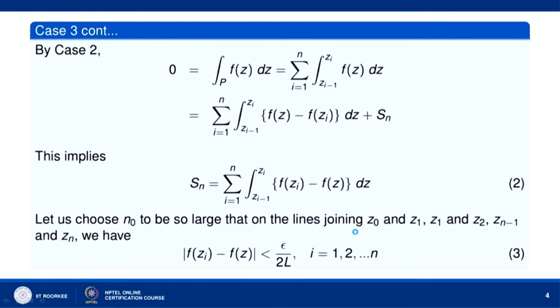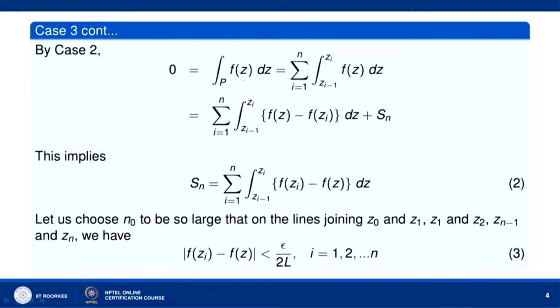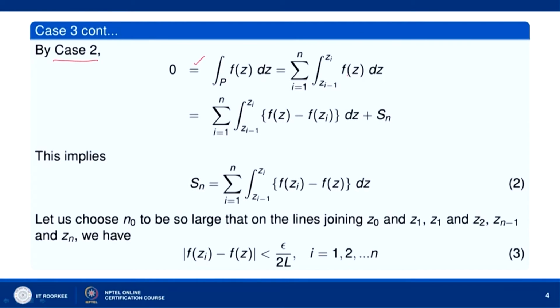Now, P is the closed polygon, you see here, this is P. P is this closed polygon joining z naught to z1, z1 to z2 and so on, z(n-1) to zn. So, the integral over P of f(z) dz equals 0, this we have already proved by case 2. So, 0 equals the integral over P of f(z) dz. Now, this integral over P of f(z) dz can be written as the sum from i equal to 1 to n of the integral from z(i-1) to zi of f(z) dz, because P consists of the line segments joining z naught to z1, z1 to z2 and so on. So, we can write it as the sum of those n integrals.